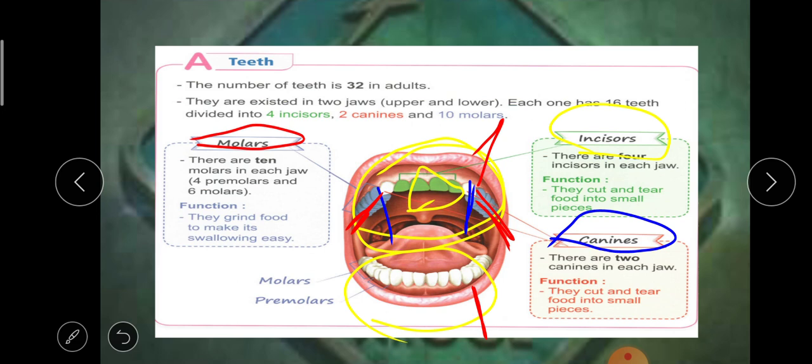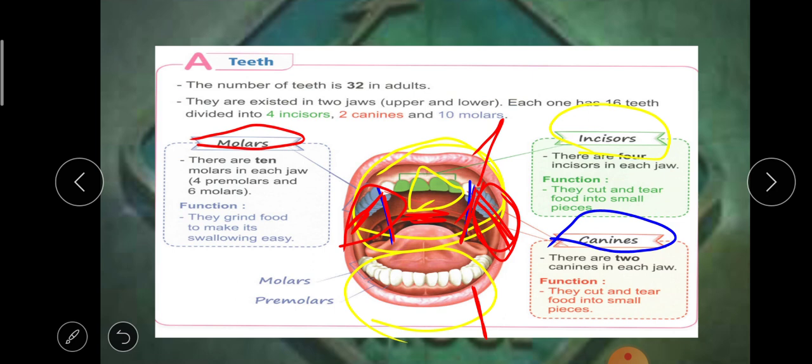Each jaw consists of 4 incisors, 2 canines, 10 molars. Incisors and canines cut and tear food into small pieces. The 10 molars grind food to make it easy to swallow.